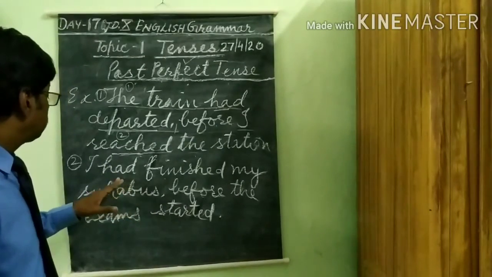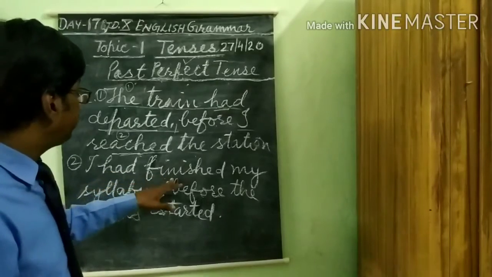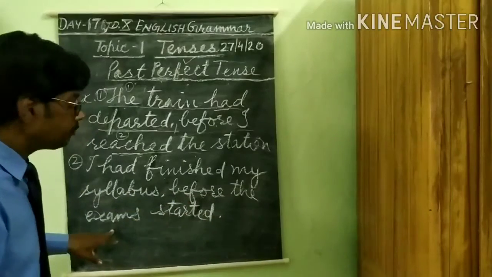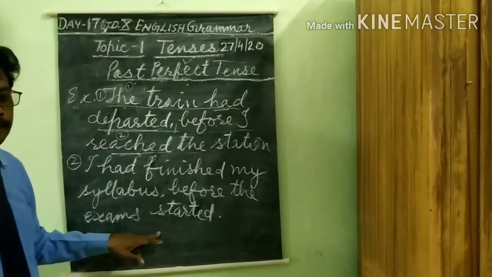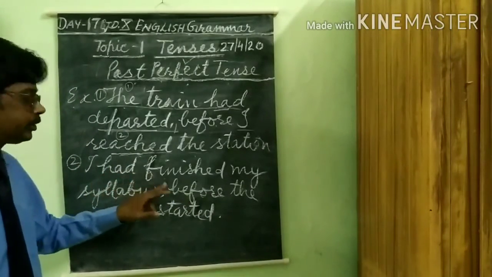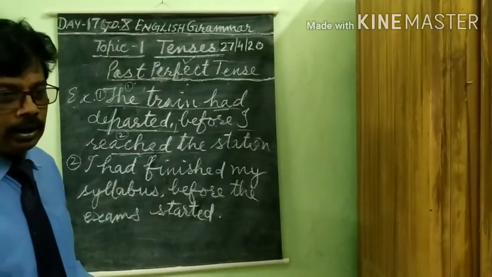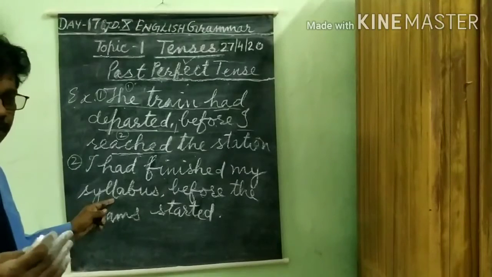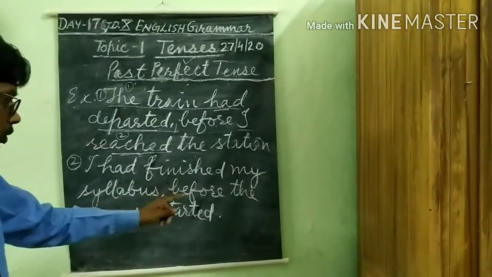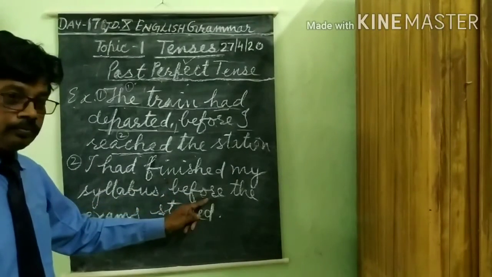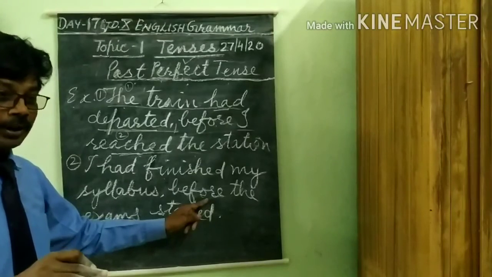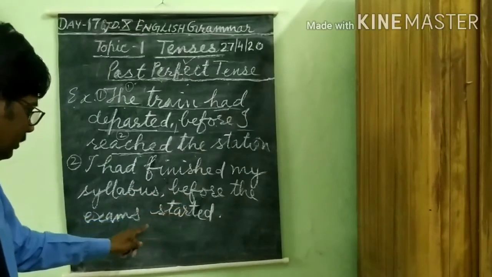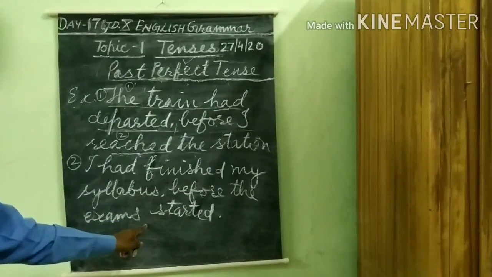After I had finished the syllabus, the exam started. When I had already finished my action of completing the syllabus before, in the before time, then after this action the second action started and finished.